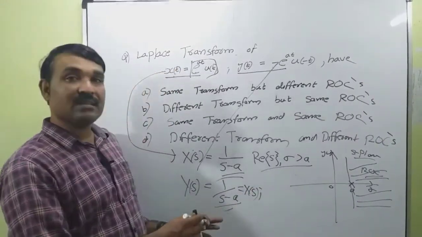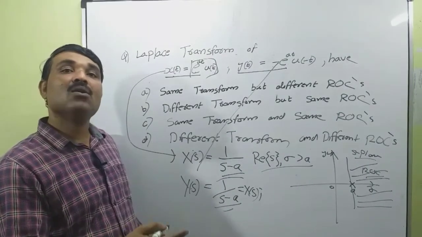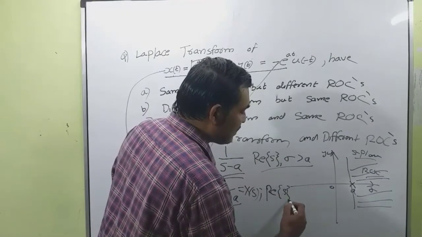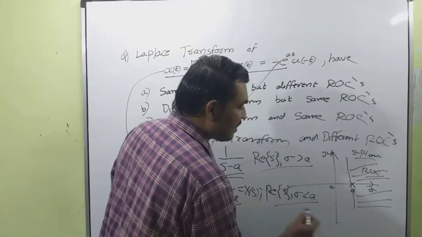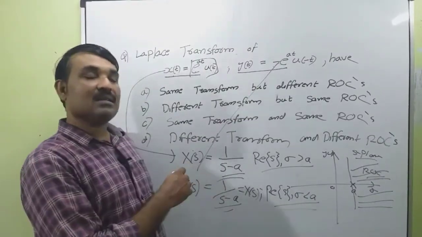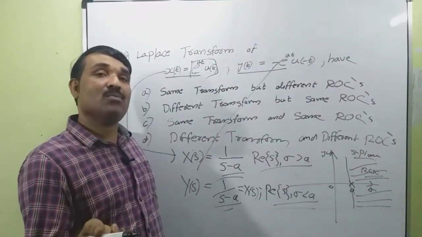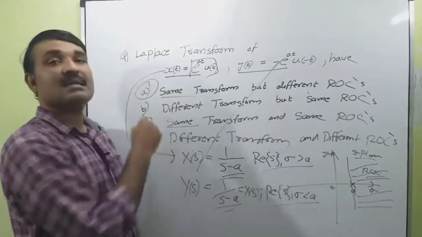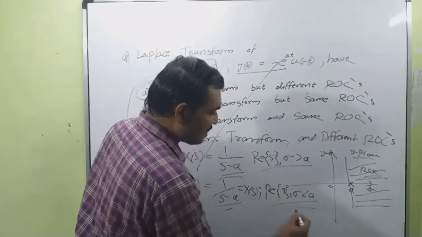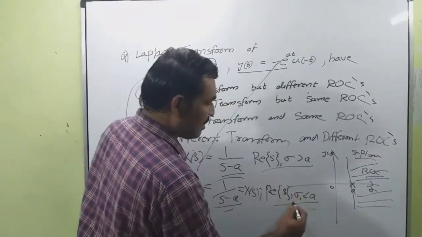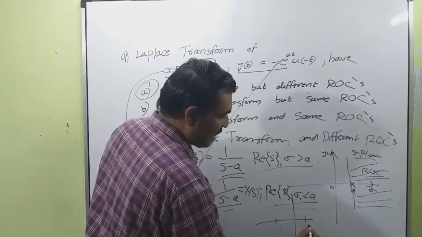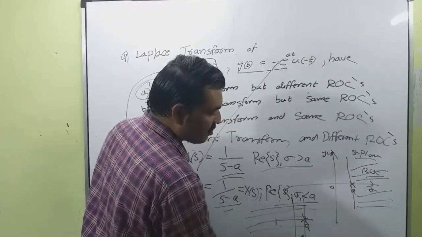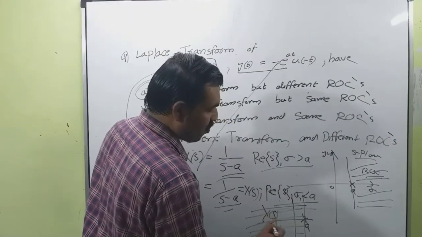But the region of convergence of an anti-causal signal is real of s less than a, that is sigma is less than a. This is the region of convergence. So both X(s) and Y(s) have the same transform but different region of convergence. Same transform, different ROC. So A is the correct option. The ROC of this signal can be drawn as follows. This is a. There is a pole at s is equal to a, and the ROC is towards the left-hand side of the s plane. This is the ROC of Y(s).